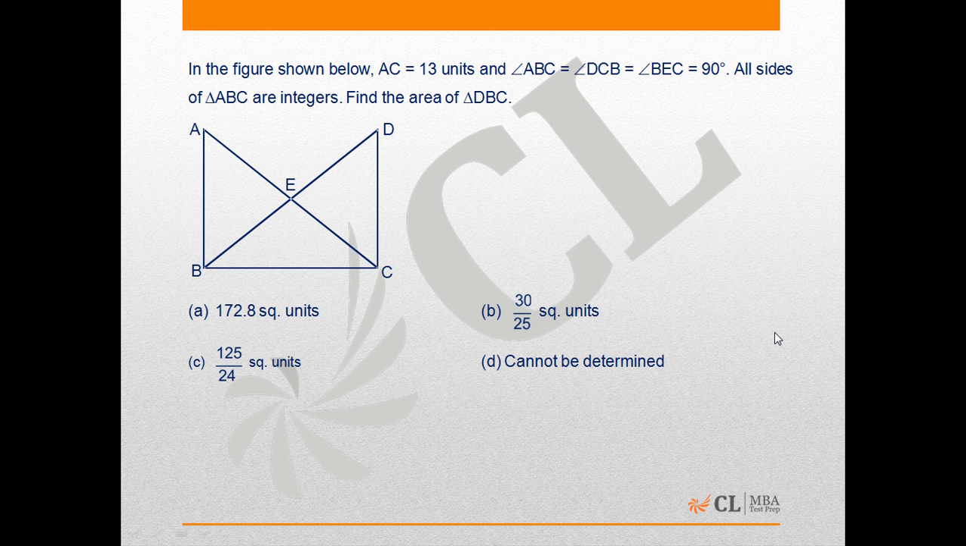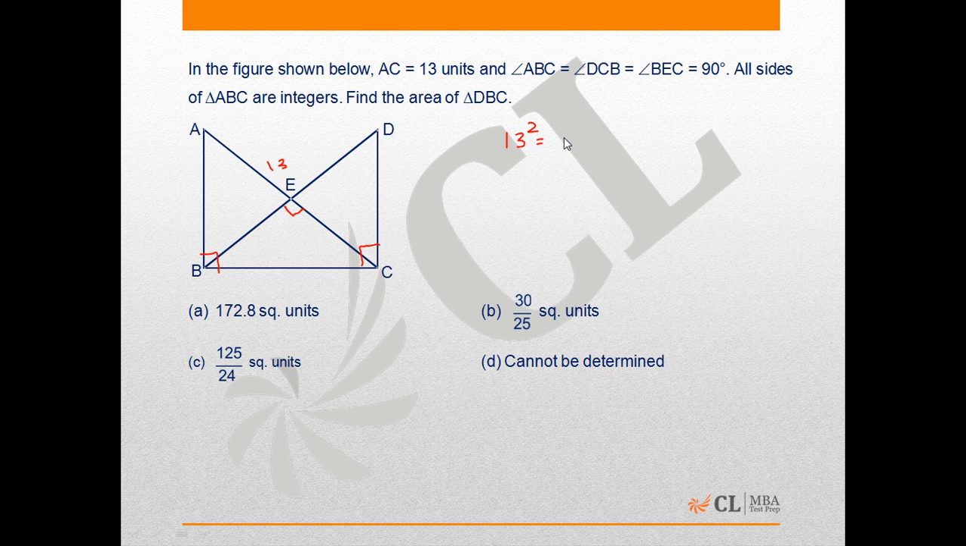In this question, the figure shown below has AC, the length as 13 units. Angle ABC, angle DCB, and angle BEC are all 90 degrees, and all the sides of triangle ABC are integers. So we understand 13 to be the integer hypotenuse of triangle ABC, with AC being the hypotenuse.